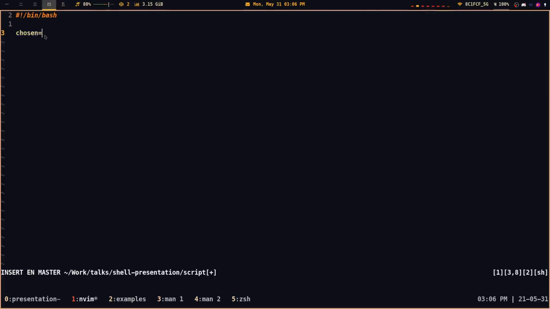The way we're going to do this is by using $ and then parentheses. Whatever's in the parentheses is going to get expanded in bash, and then it's going to be assigned to this variable. So we are going to want to do ls ~/Pictures/wallpapers, and then we're going to pipe it to rofi, and then do the dmenu flag, and then a prompt, pick a wallpaper, right?